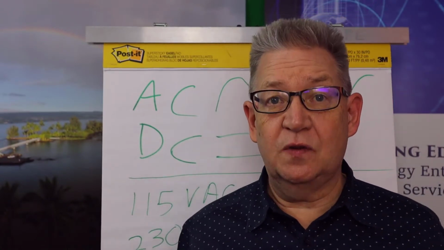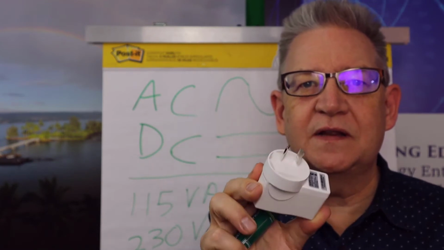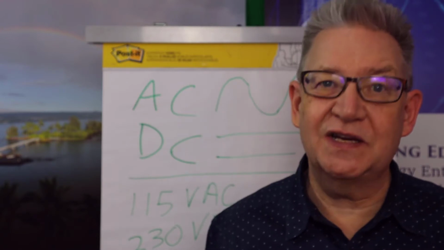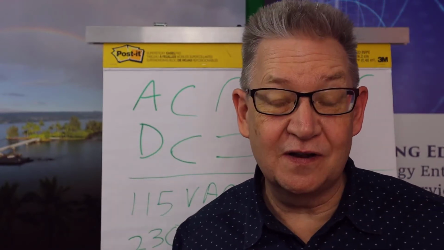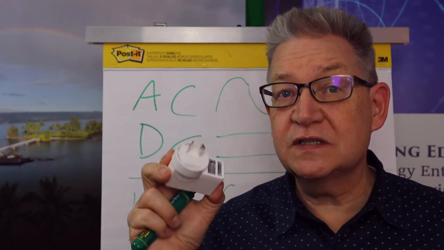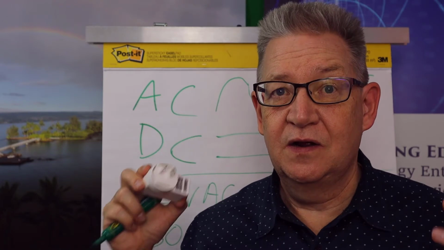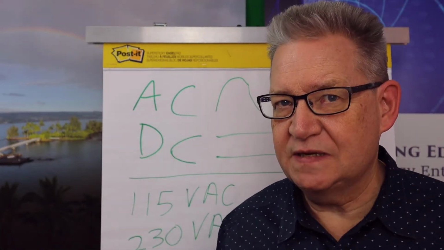So that's the physical piece of it. An Australian plug is similar to the US, except that the two prongs are at an angle to each other. Actually, it sticks in the wall a little better. If I had to pick one physical connection I'd like, that would be it. Okay, so that's the physical piece of things.